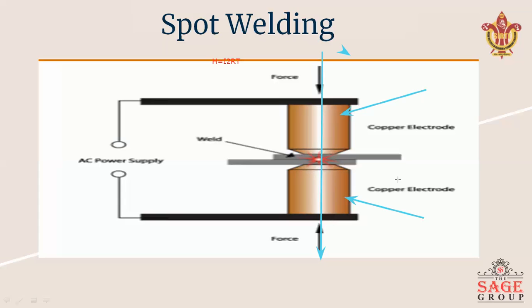If we discuss the advantages of spot welding, we have a lot of advantages. All commercial metals such as copper, steel, galvanized steel, and stainless steel can be welded with the help of spot welding. Among other advantages, no special preparation is needed except for proper cleaning of the surfaces. So it has some advantages.